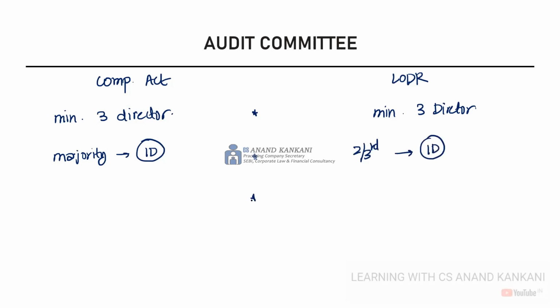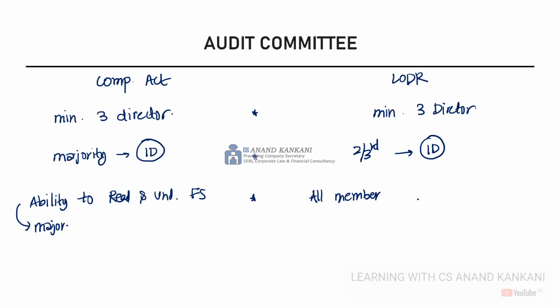Thereafter, the Companies Act says that the majority of the members of the audit committee, including the chairperson, should be persons who have the ability to read as well as understand the financial statements. However, as per the LODR requirements, all members. Just see here, it says the majority of the members, but the LODR regulation says that all the members of the audit committee should be financially literate.